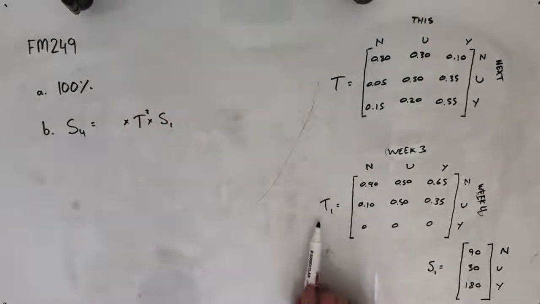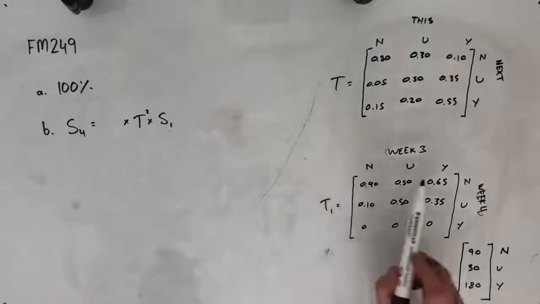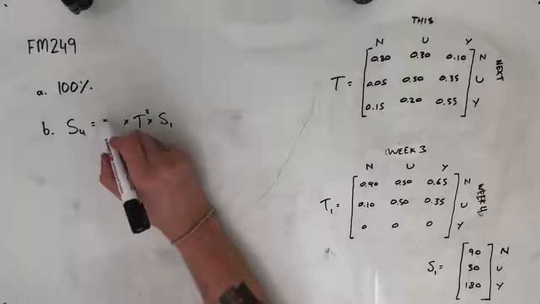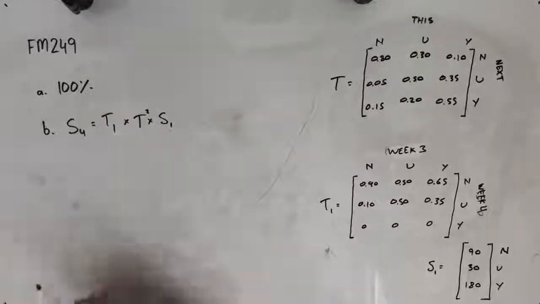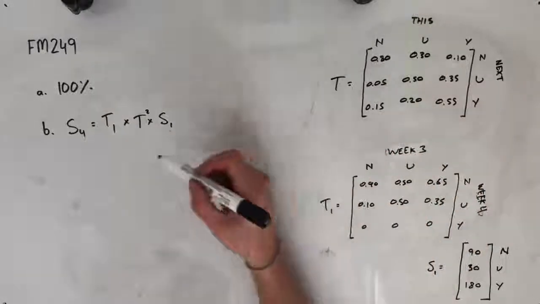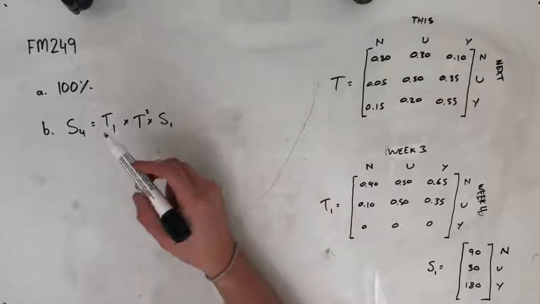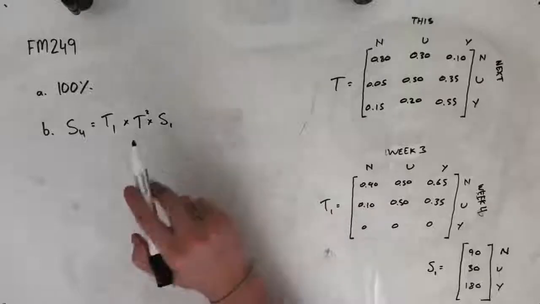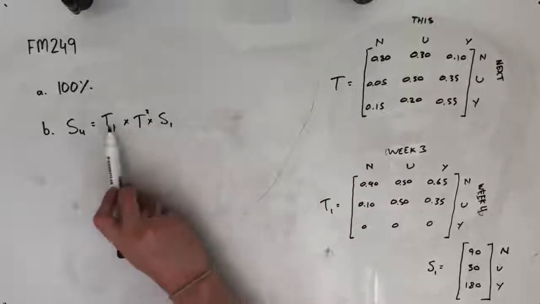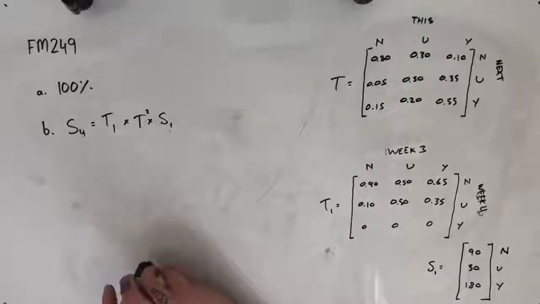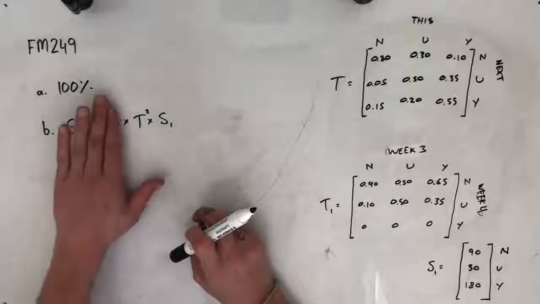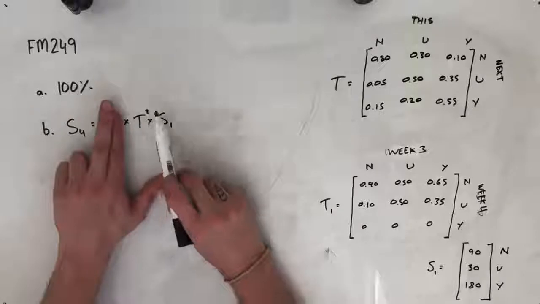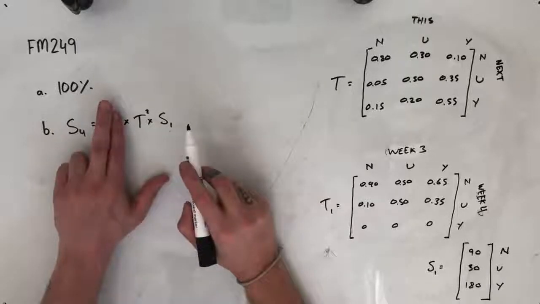After that, when we're going from week 3 to week 4, we're going to have to apply this next transition matrix, T1. So we're not taking this transition 3 times, we're actually only taking it twice and then applying this next transition after that. This looks a little bit backwards laying it out this way, but what you'll hopefully notice is that if we wanted to go to week 3, S3 would be equal to T squared times S1.